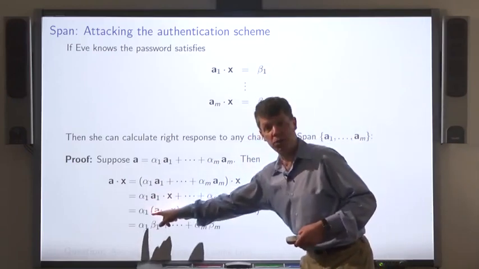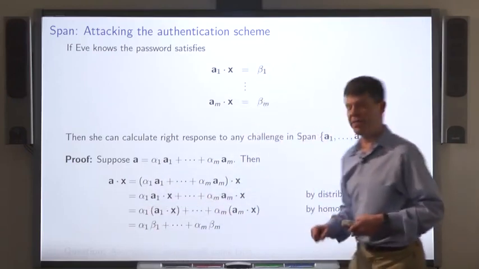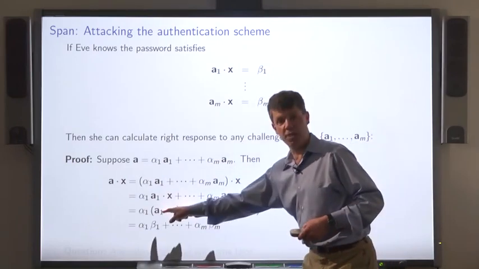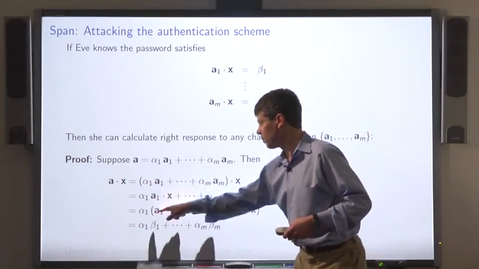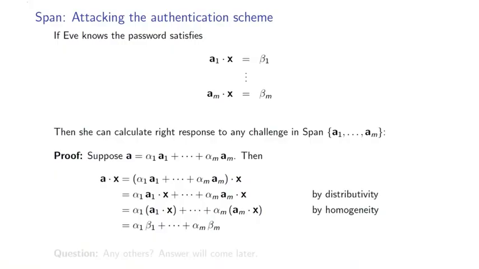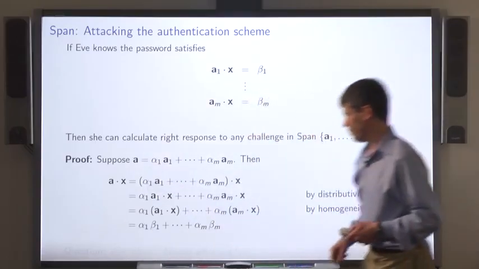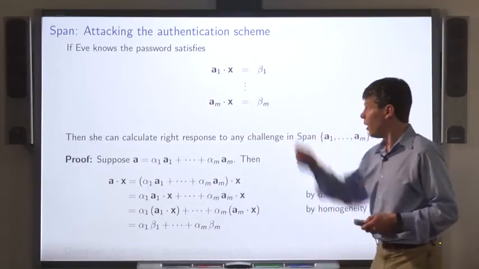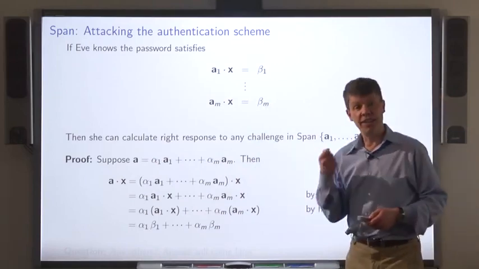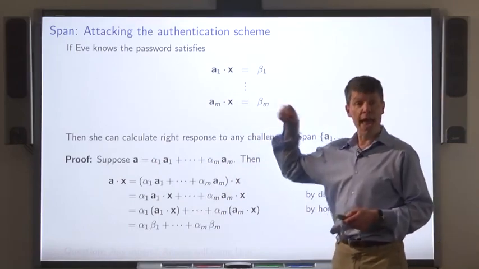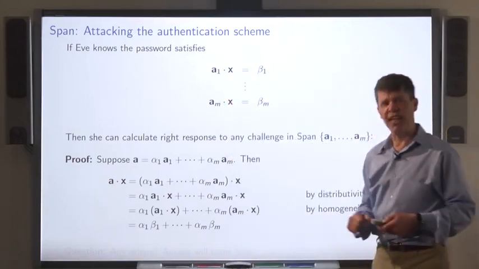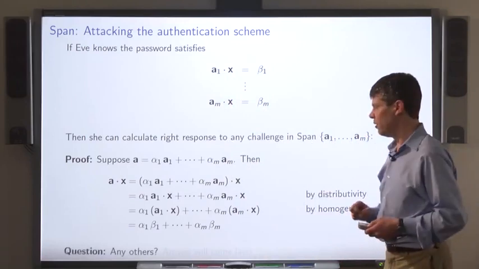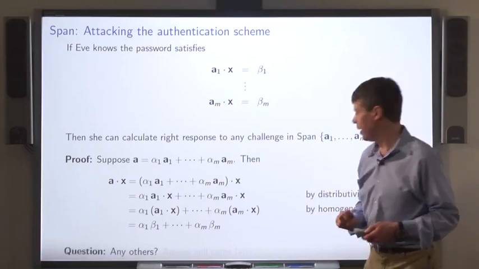Now we use another algebraic property to move the alphas out. And Eve knows these dot products because she's observed the challenge and the response. So she plugs in the responses to those challenges, and she can get the response to A. So this shows that she can compute the response to any challenge that lies in the span of A1 through Am. Are there any other challenges for which you can derive the response? The answer to that question will have to wait.